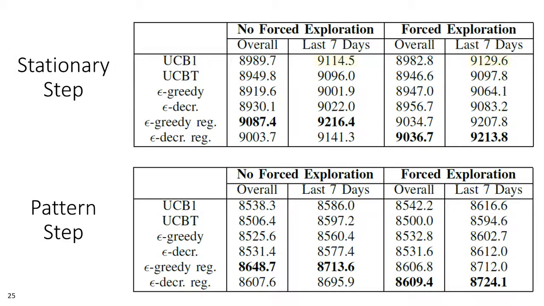Looking at the last 7 days column in the results tables, we can compare forced versus non-forced for any strategy to see that forced exploration generally achieves higher rewards in the final pulls. However, if the horizon is short, the average reward across the horizon may still end up lower. We conclude that, depending on the specifics of the application domain, sufficiently short horizons, even shorter than our 70, might not see advantage from forced exploration, where ours and longer ones might.